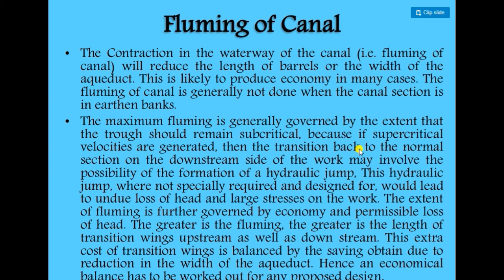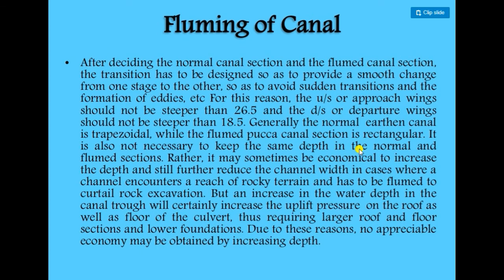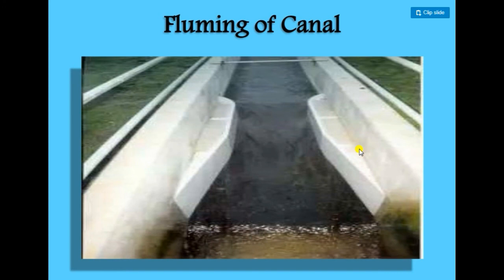The greater the flumming, the greater is the length of transition wings upstream as well as downstream. The extra cost of transition wings is balanced by the saving obtained due to reduction in the width of the aqueduct. Hence, the economical balance has to be worked out for any proposed design. Now, that is the flumming of canal.